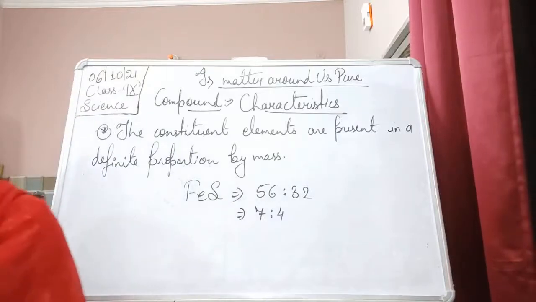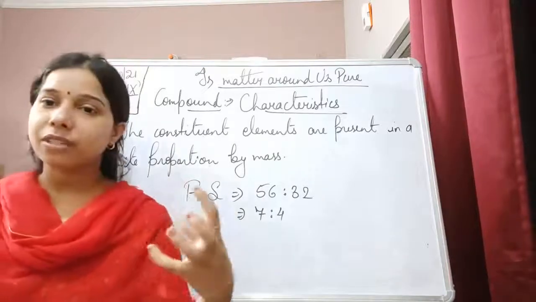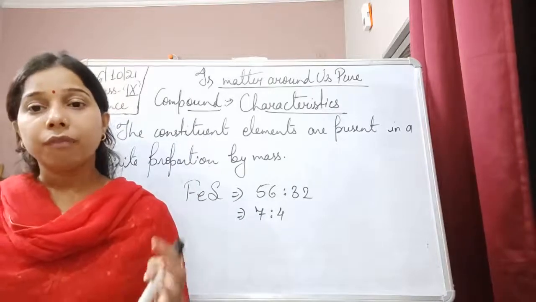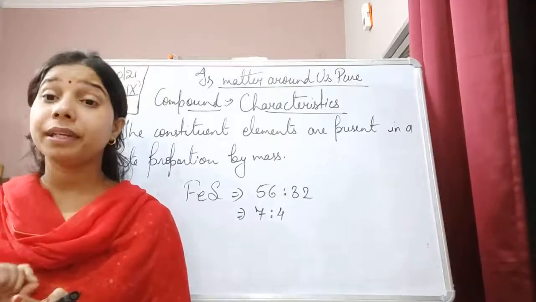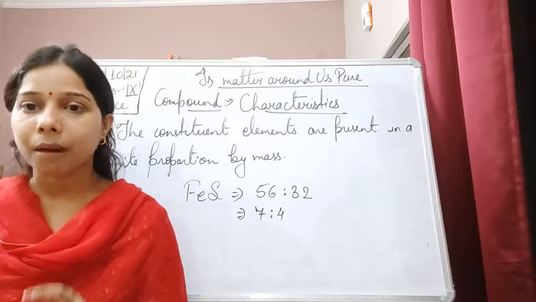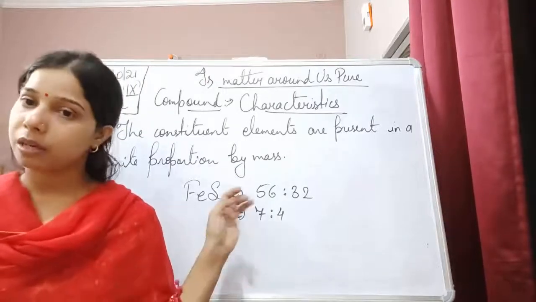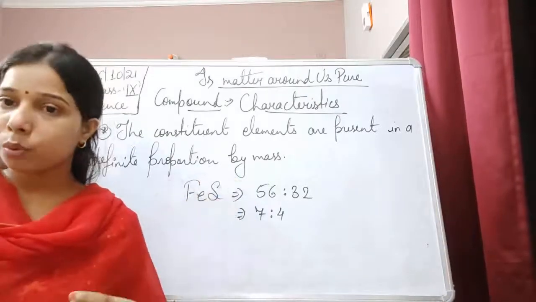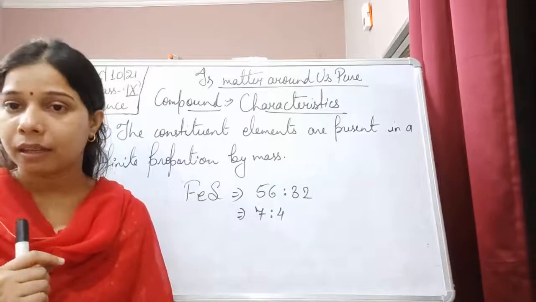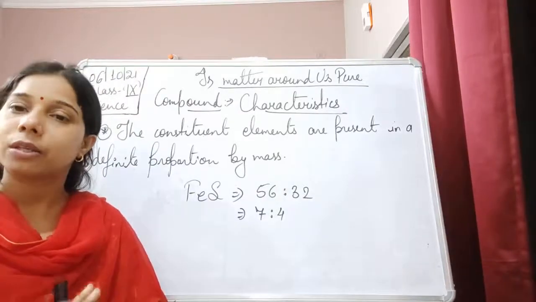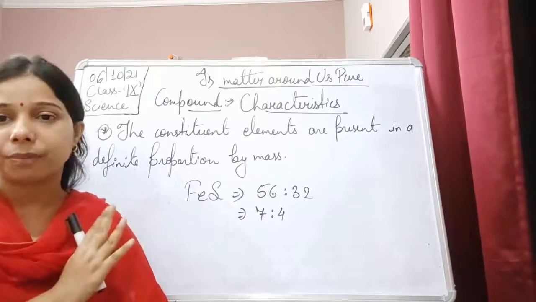Actually, FeS is made when we take the iron filings and the sulfur powder. When we mix both of them and heat it, a black mass substance forms, and this is called iron sulfide. Remember, we take both of them and heat them. When we heat it, a reaction takes place between the iron filings and the sulfur.